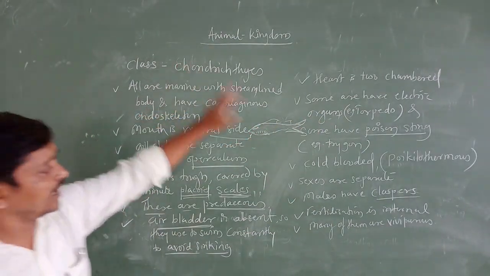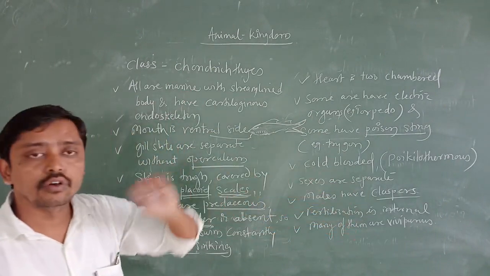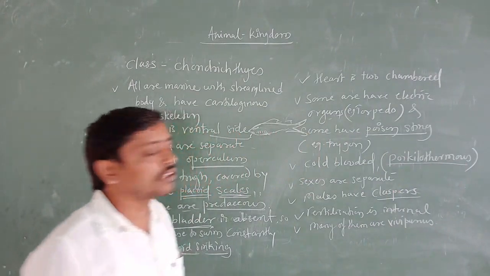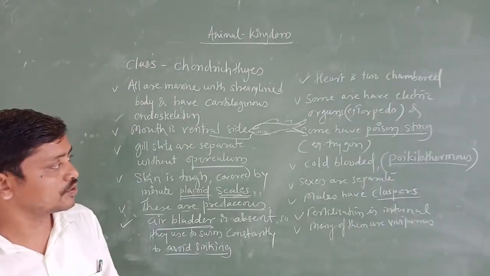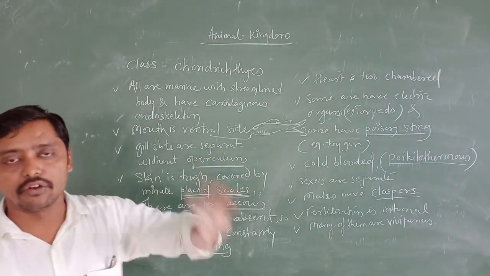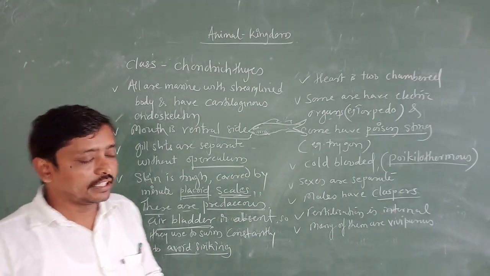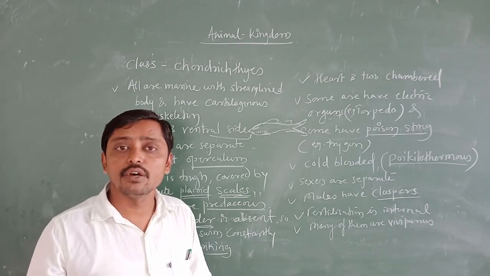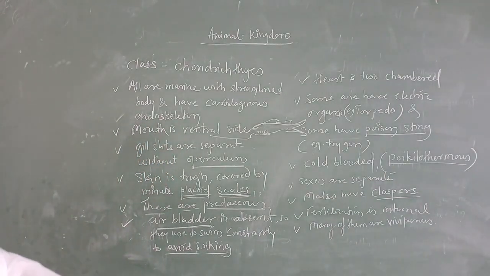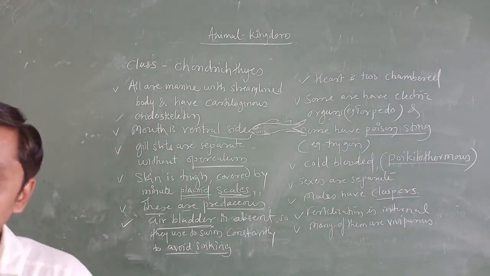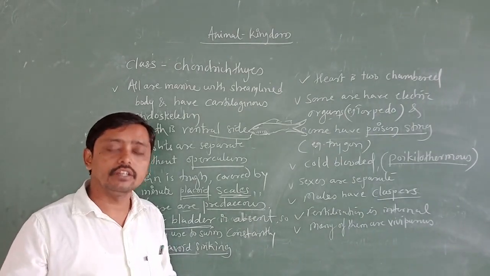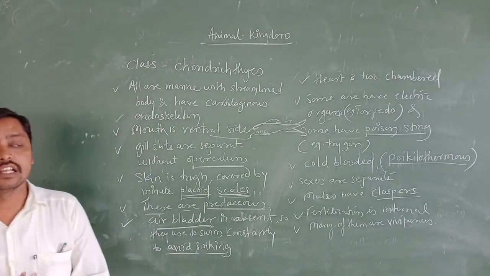Next one is, Chondrichthyes are the cold-blooded animals. And I have written on the board, that is poikilothermous. Poikilothermous in the sense what? Cold-blooded animals or poikilothermic animals are the organisms which cannot regulate their body temperature. In the sense, they are not going to maintain their body temperature with ever-changing external